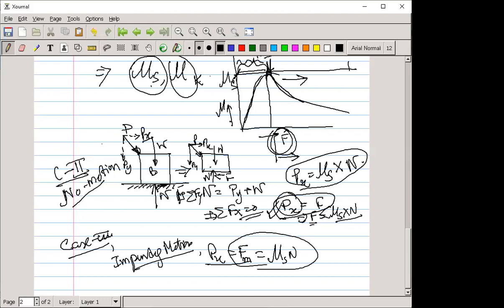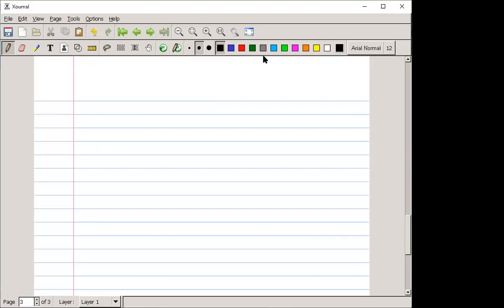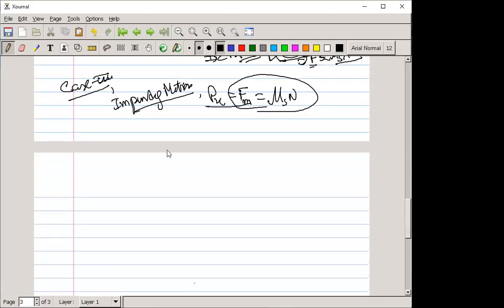Now see, what is the difference between a body in motion and a body at rest, the no motion condition? The difference is that here you have taken mu s. Now consider a body resting on a surface and you apply a force on it.